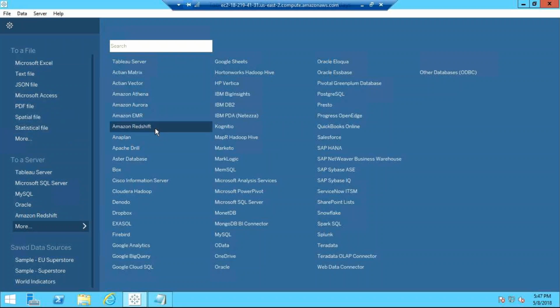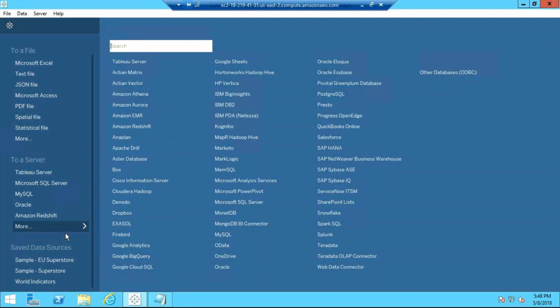That's a USP here. That's what I told you in the introduction, that it can connect to any kind of database or data source. You might be using, let's say, Oracle. Someone else might be using Amazon Redshift, or Hadoop, SAP HANA, Google Analytics and all that. So it won't restrict you. It can connect to any kind of database you have, load the data from there, and you can easily start your work, your data analysis.